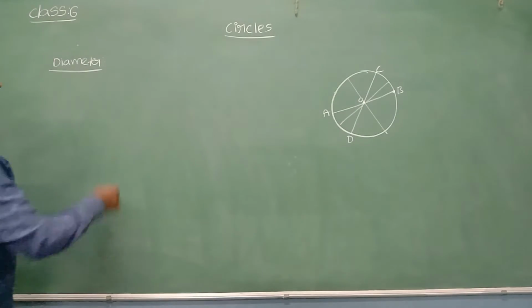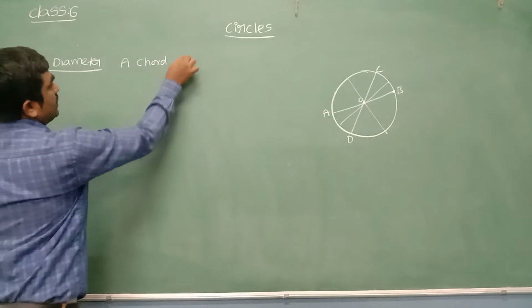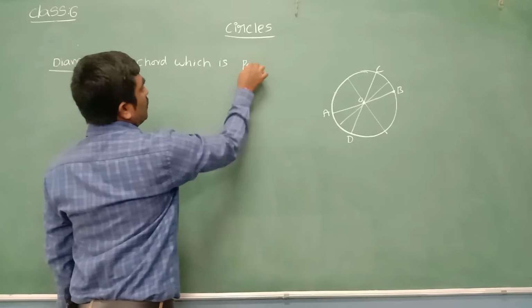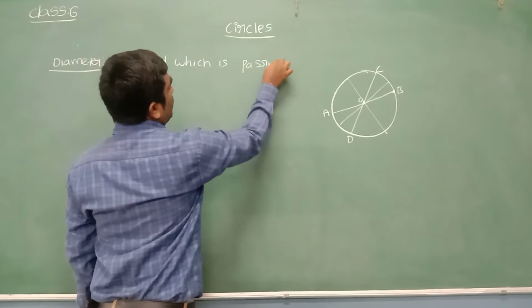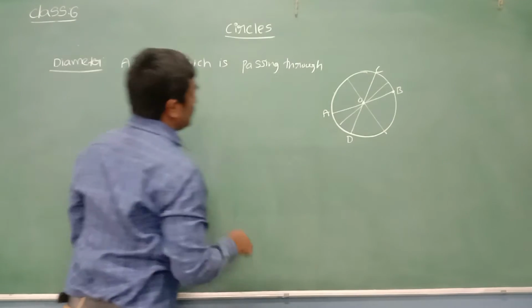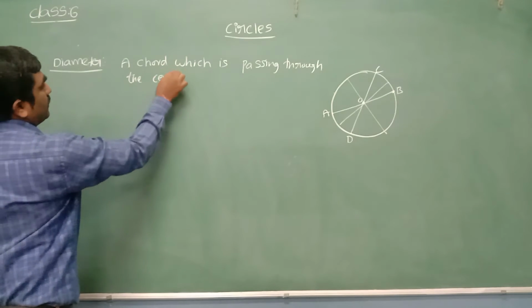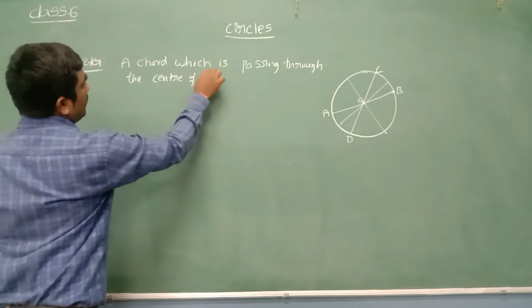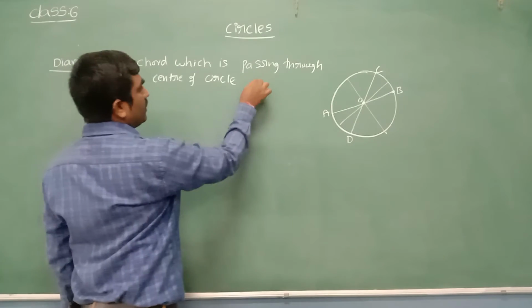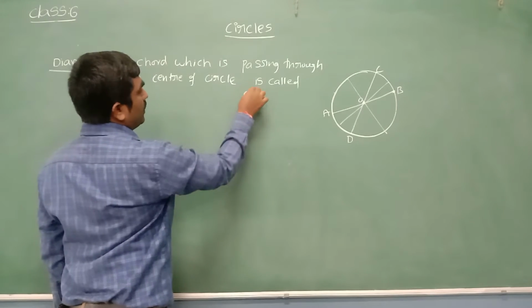What is a diameter? A diameter is a curve. A curve which is passing through the center of the circle is called a diameter.